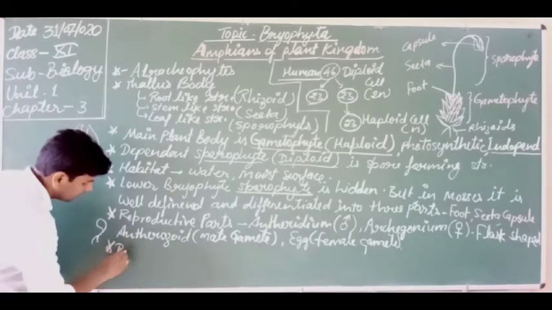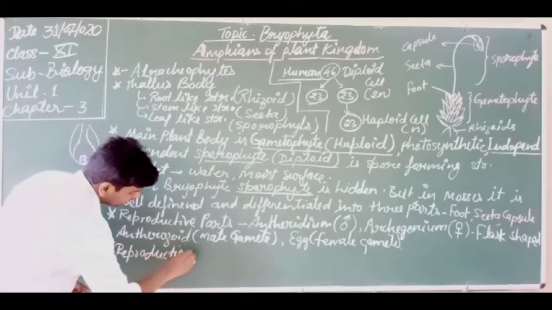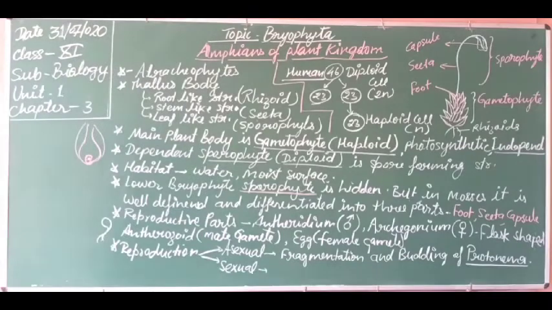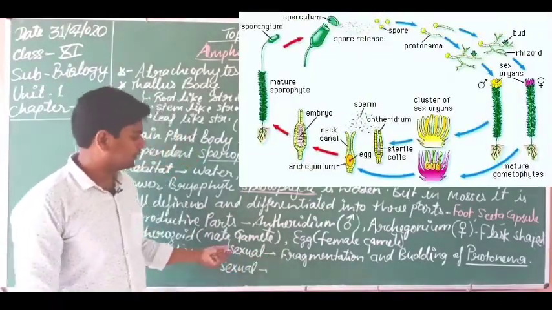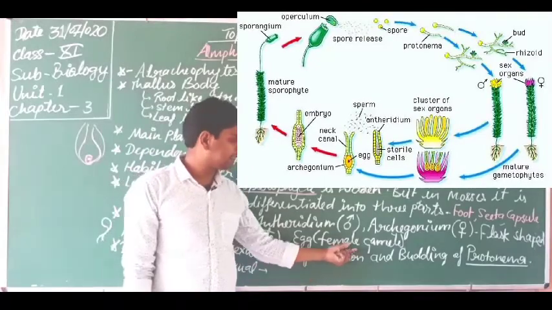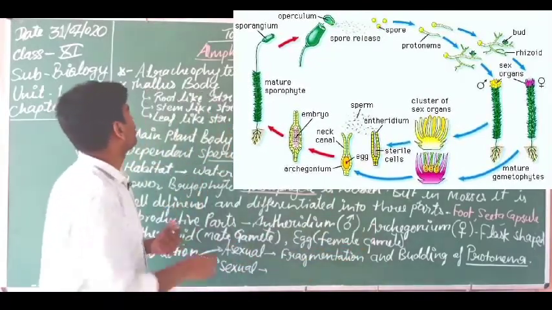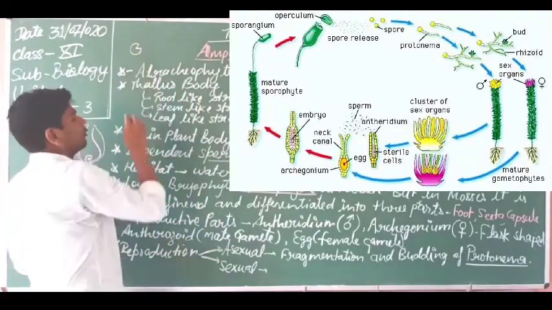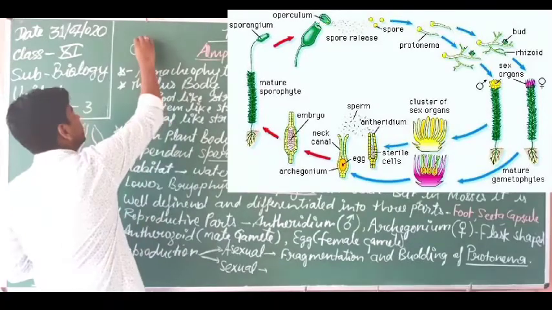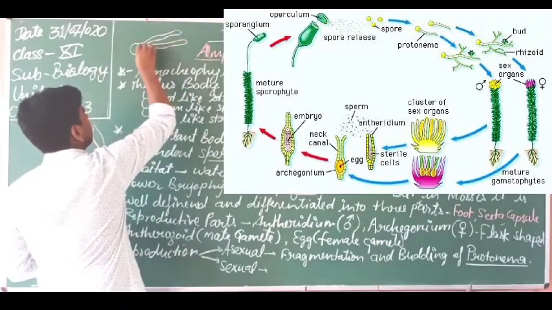So reproduction occurs in bryophytes by both methods. Asexual reproduction occurs with the help of fragmentation and budding in the protonema. What is protonema? Dear students, it is formed after spore germination. Suppose this is the spore. When the spore germinates, it forms a tube-like structure, which may be branched.